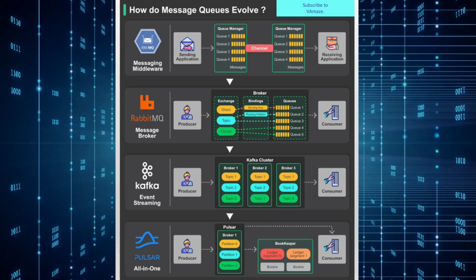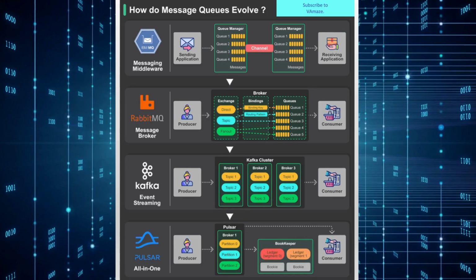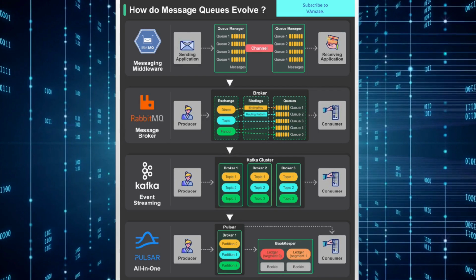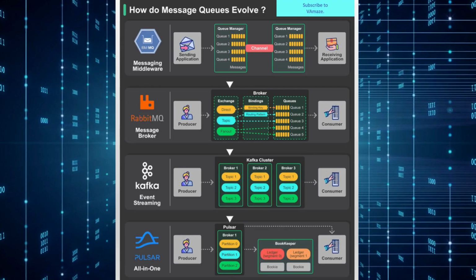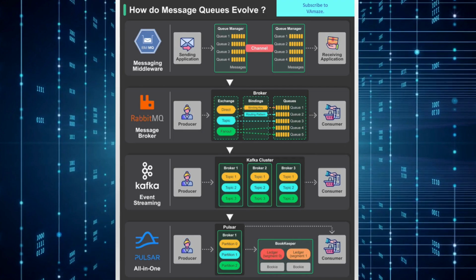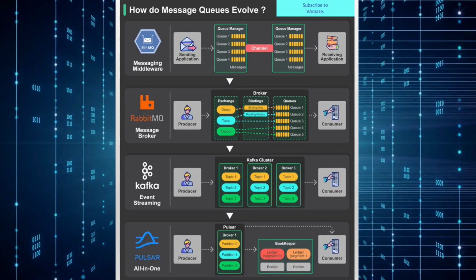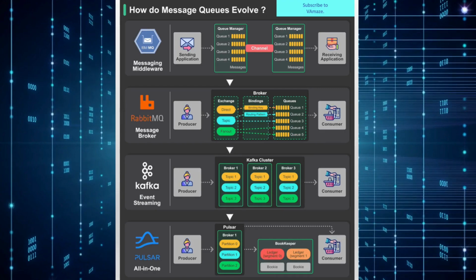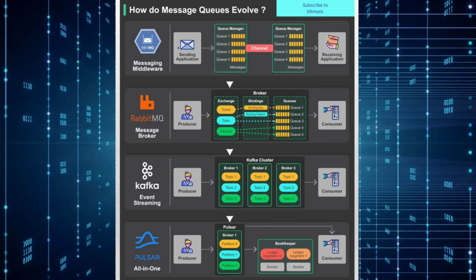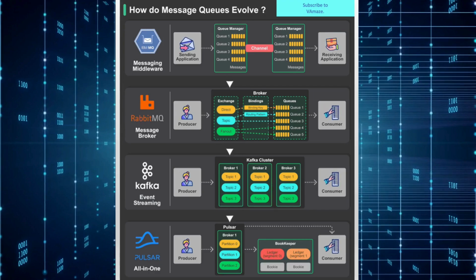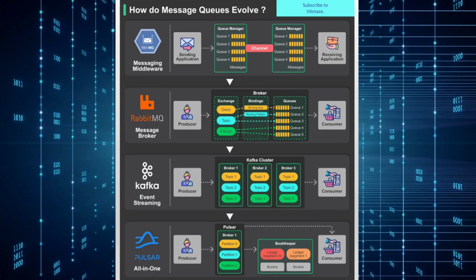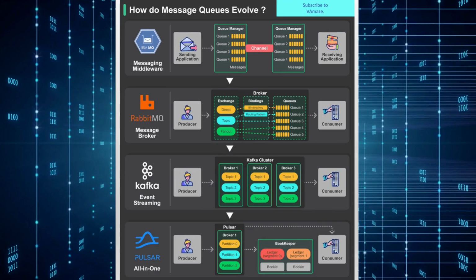As we continue to build more complex distributed applications, these messaging systems remain the critical infrastructure that enable reliable, scalable communication between system components. The journey from simple queue managers to sophisticated event streaming platforms demonstrates how foundational technologies evolve to meet the changing needs of modern software development, enabling the reactive, real-time applications that define today's digital landscape.